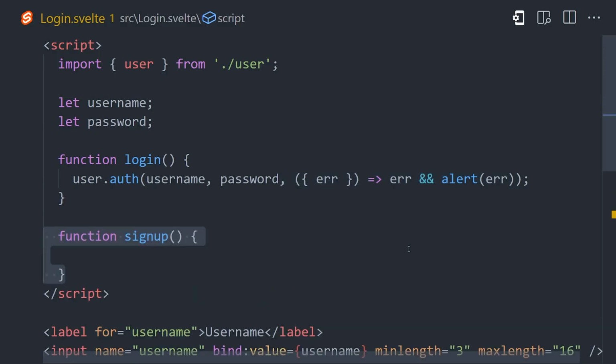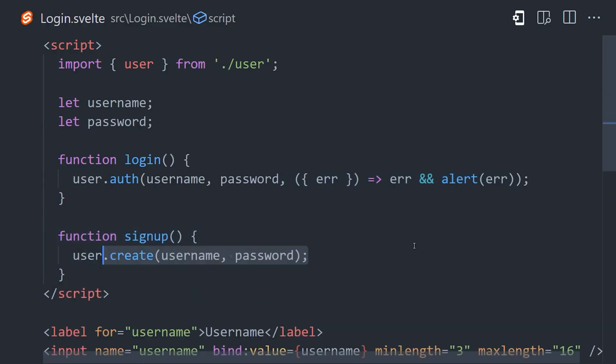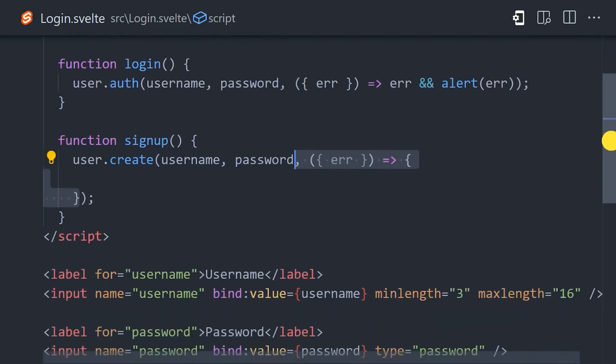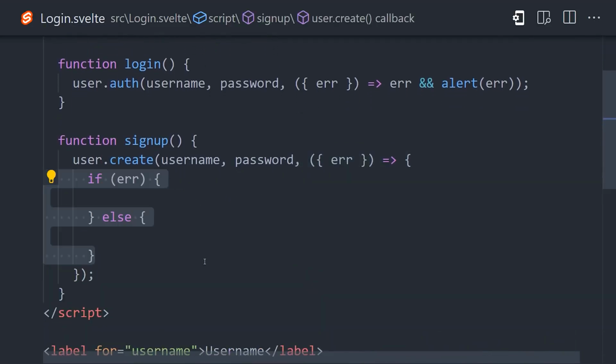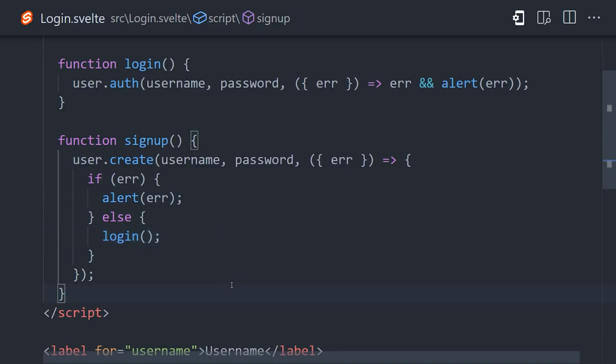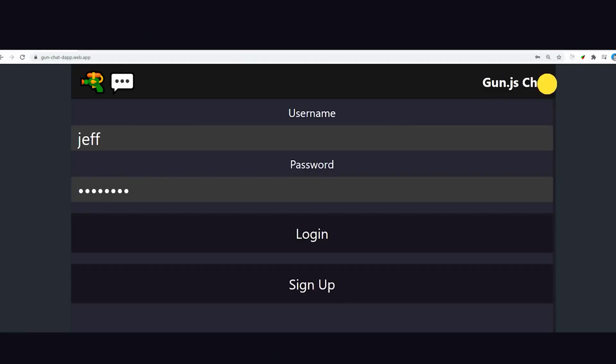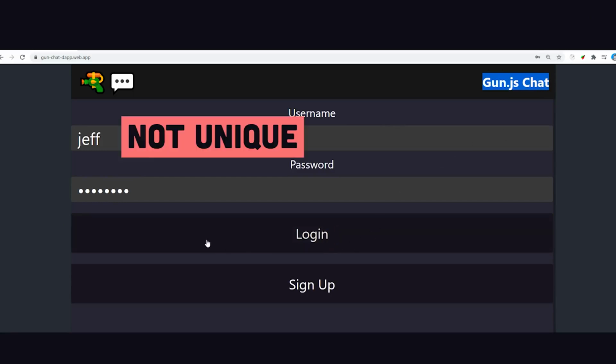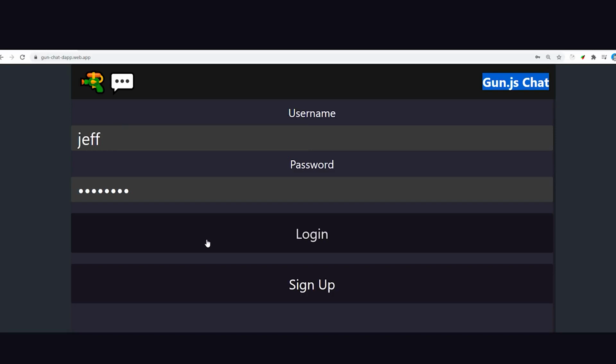Now, the process to sign up a new user is very similar, but instead of calling auth, we call the create method on the user. And if the user creation is successful, then we will log that user in automatically. Now, at this point, we have a working user authentication system. But one thing to keep in mind here is that we're not enforcing the uniqueness of the username, which is just a caveat you'll want to keep in mind. I should mention that it is possible to enforce username uniqueness, but it's beyond the scope of this video.